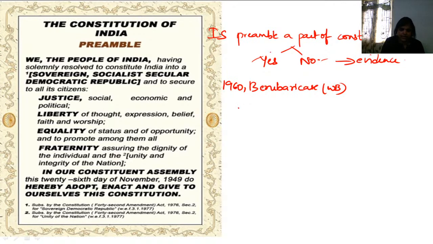In this particular case, the Supreme Court stated that the preamble is not part of the Constitution. Why? In the Berubari case, West Bengal, at that time in 1960, the government of India was ready to hand over some part of Indian territory to East Pakistan.